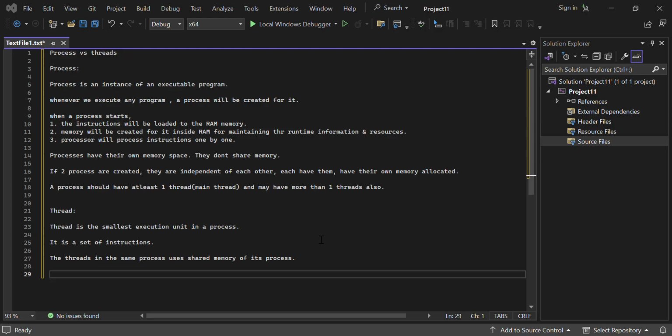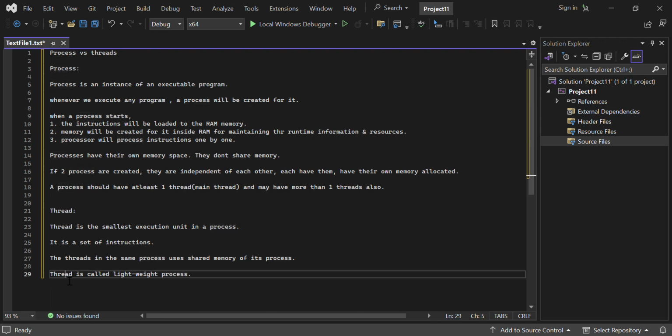Then a thread is often called a lightweight process. Why? Because a thread is an execution unit inside a process. Similarly, if you see, for a process, memory will be allocated in RAM.